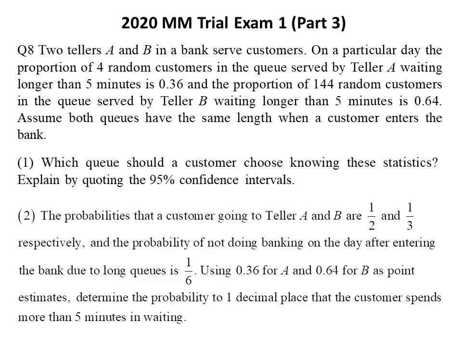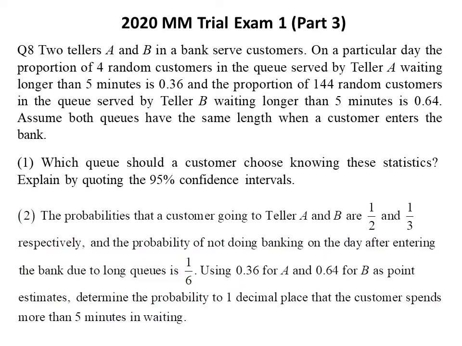Now, question 1. Which queue should a customer choose if he knows these statistics? Explain by quoting the 95% confidence interval. Question 2. The probabilities that a customer goes to teller A and B are a half and 1/3 respectively, and the probability of not doing banking on the day after entering the bank due to long queues is 1/6.